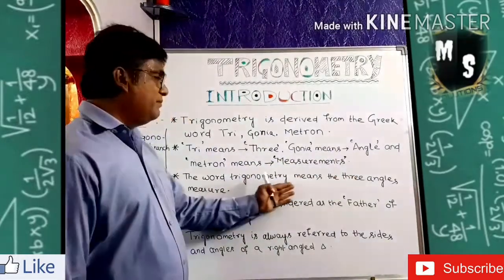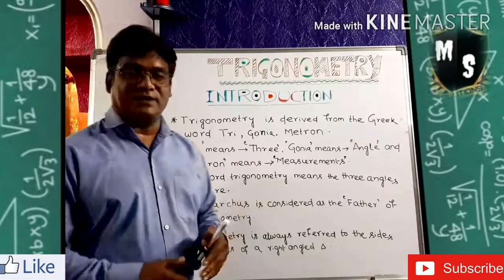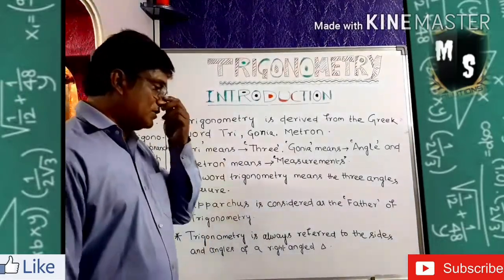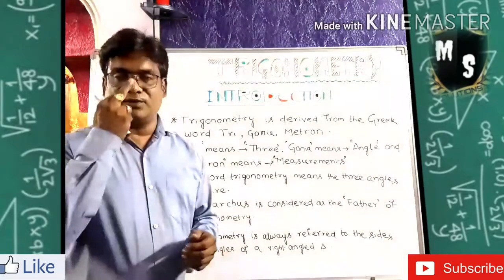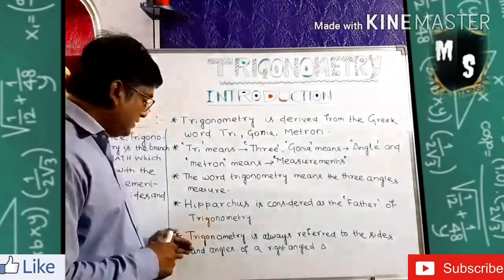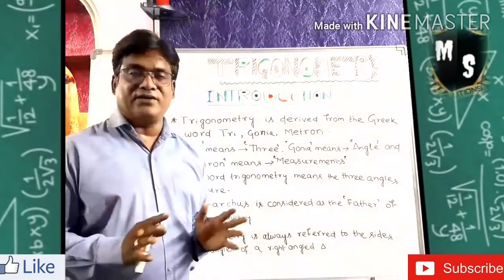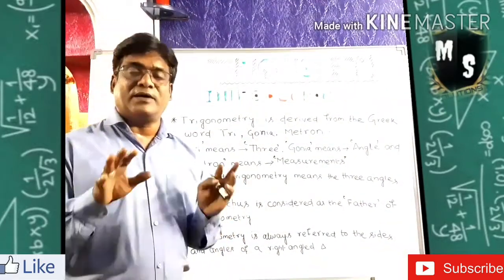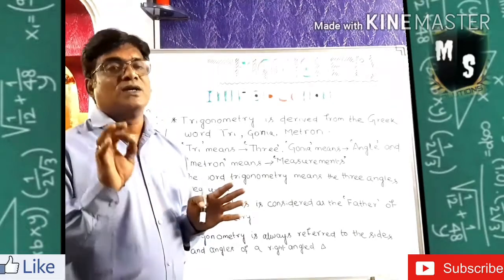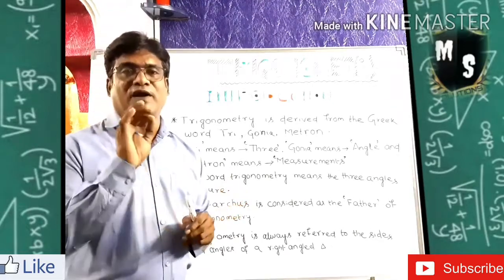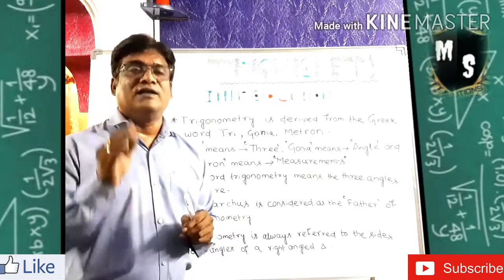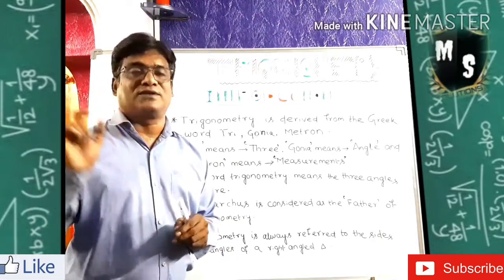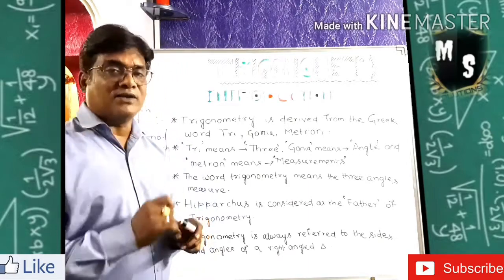Now trigonometry means the three angles measure as well as the three sides measure, and the father is called Hipparchus. The father of trigonometry is Hipparchus, and it is always referred to a right angle triangle, which is given by the idea of Pythagoras and the Pythagoras theorem and Pythagoras triplets also. 5, 12, 13, 3, 4, 5. That means the largest side is 5. 5 square is equal to 4 square plus 3 square.